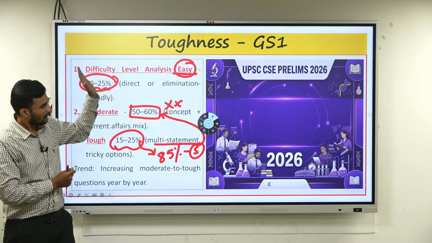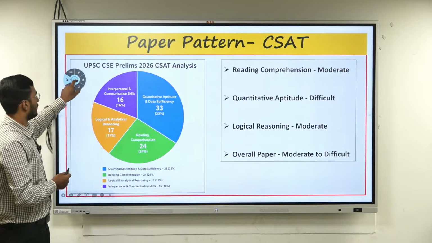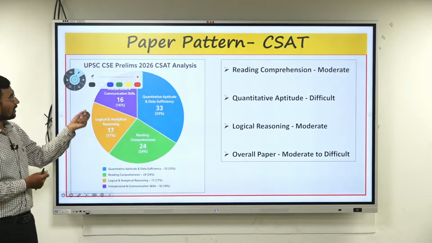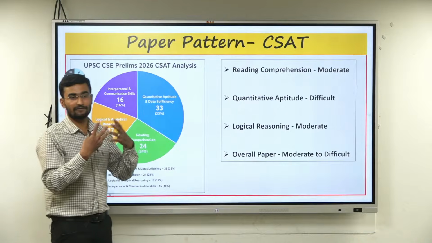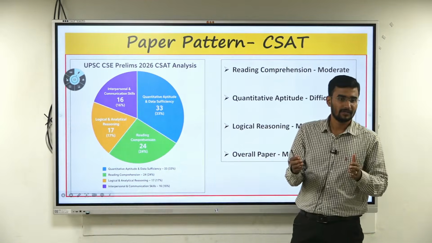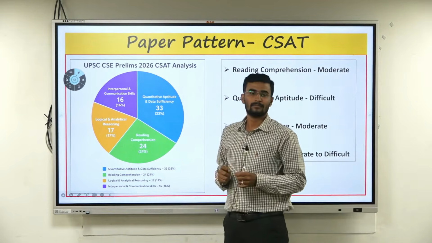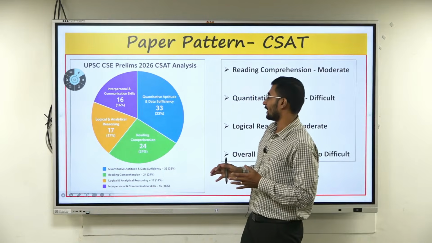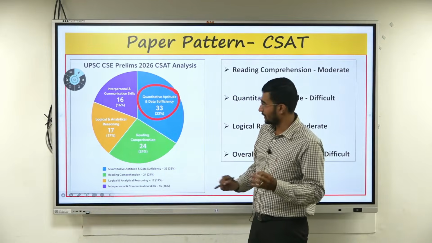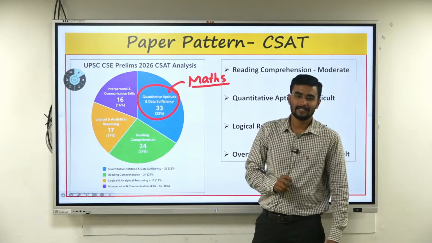Okay? And the same thing with respect to paper 2 also, the CSAT. Now, when we are talking about CSAT, how many questions have been asked from the different areas? How much from English comprehension or reading comprehension, followed by maths, logical reasoning, interpersonal communication. Now, majority of the questions are from quants, quantitative aptitude, or in a simpler manner, maths. CSAT. What is CSAT?